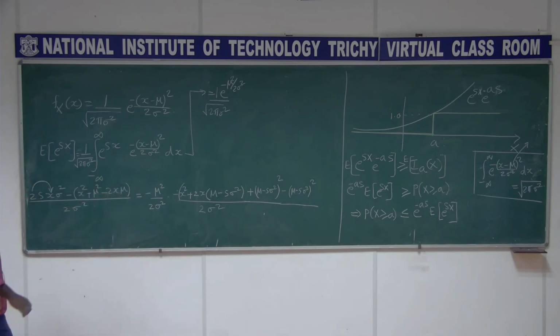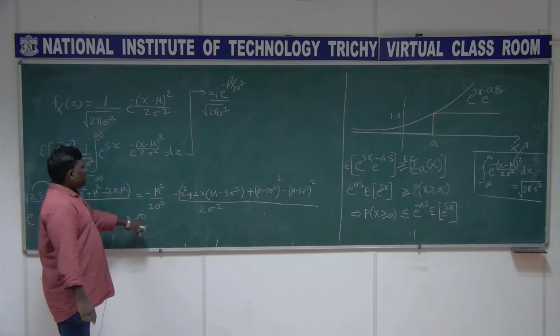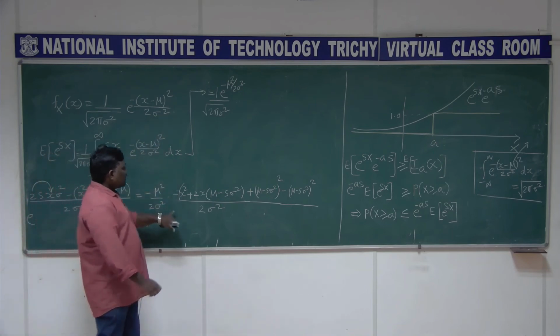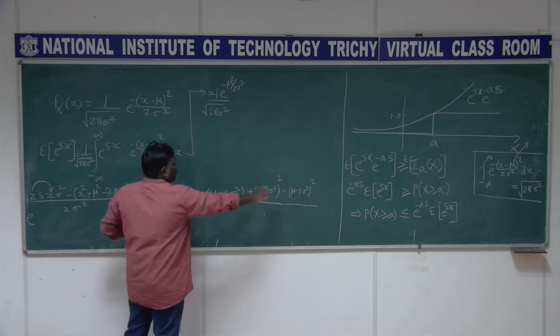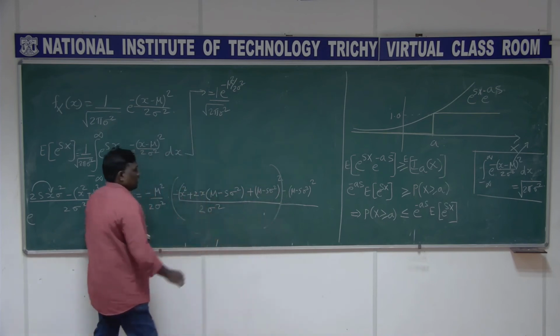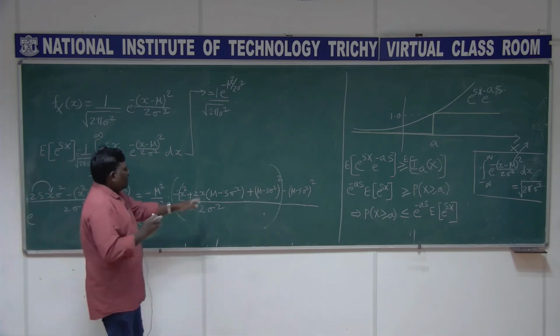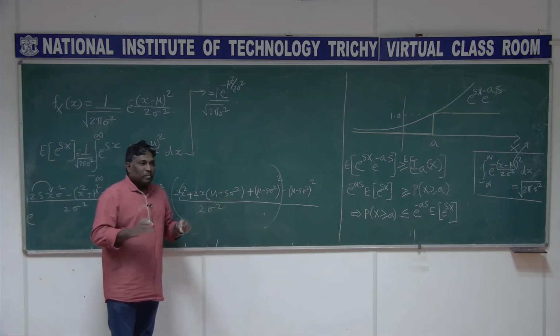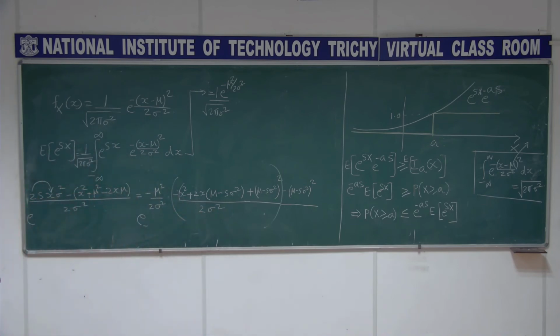The second term is going to be e power minus (x minus some mean) the whole square by 2 sigma square, where the mean is mu minus s sigma square. The variance is the same sigma square.